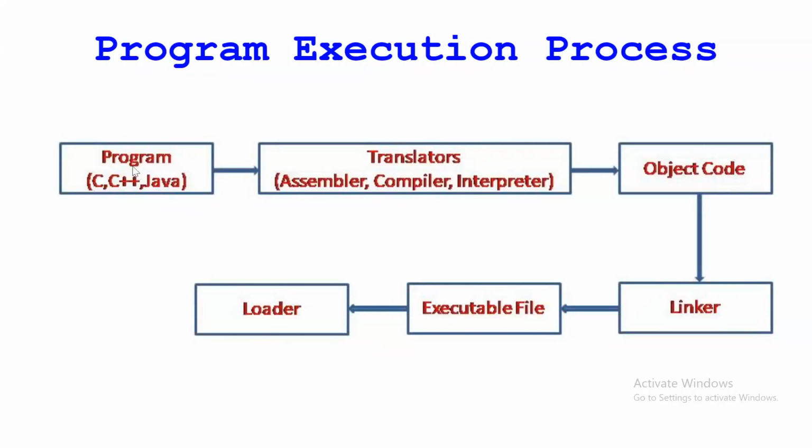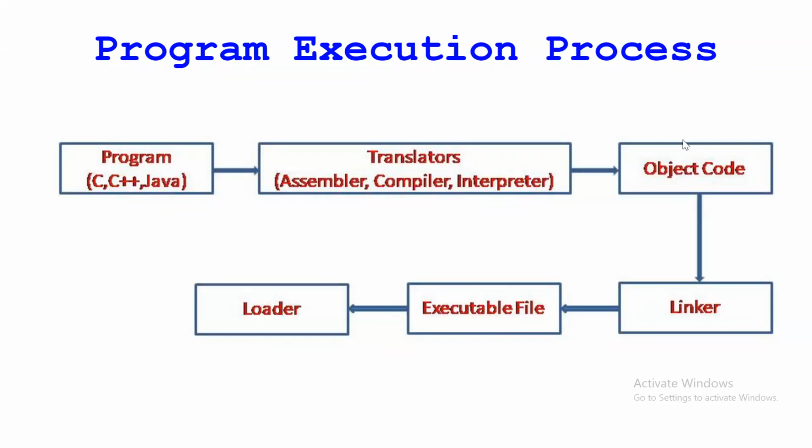So to convert this high level program to this low level program, or we can say machine level code, various translators are used. Right? So which are these translators? The assembler is a translator, compiler, interpreter. These are the translators. This assembler is used for assembly language actually. So using these translators, the program code will be converted to the object code.